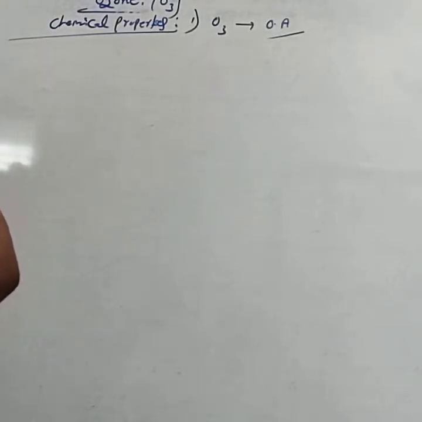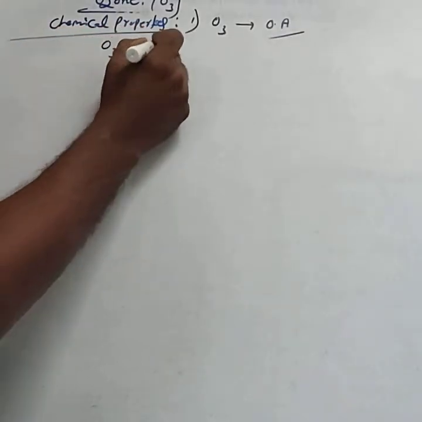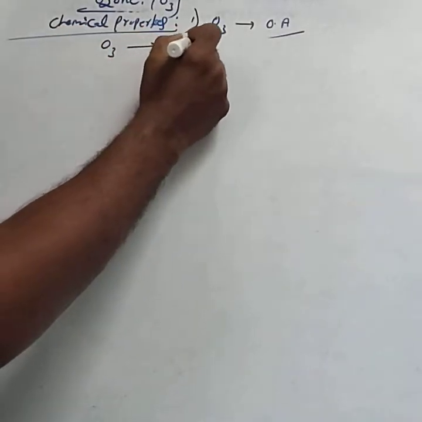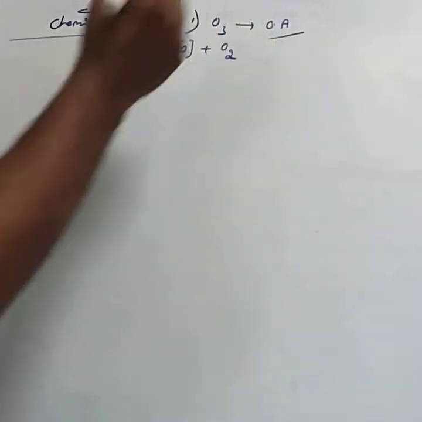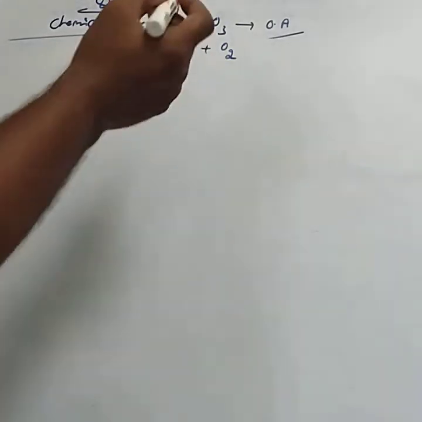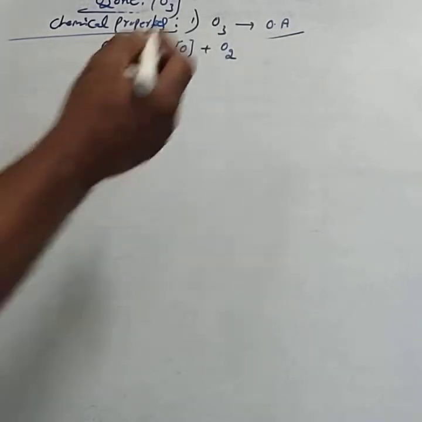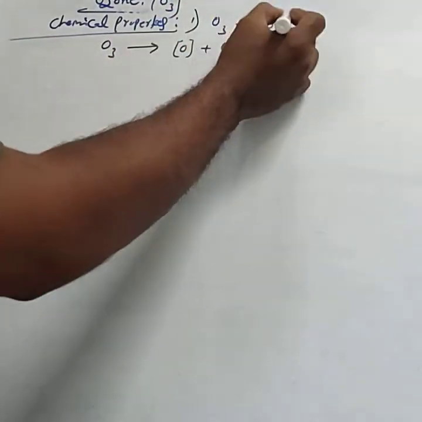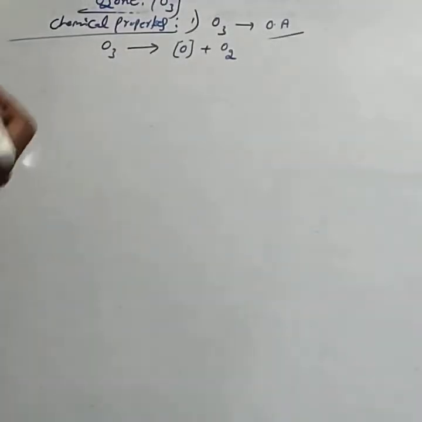Why is ozone a powerful oxidizing agent? It means O3 decomposes to give nascent oxygen and dioxygen. O3 donates the nascent oxygen. Hence, ozone is a powerful oxidizing agent because it donates the nascent oxygen.